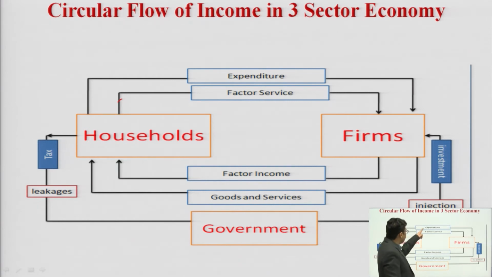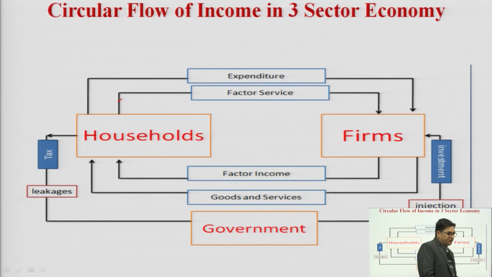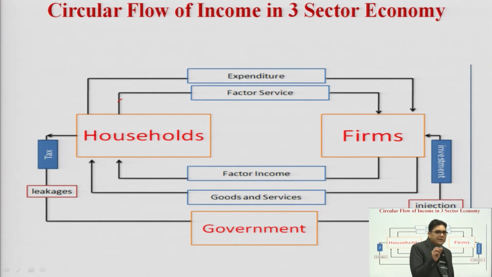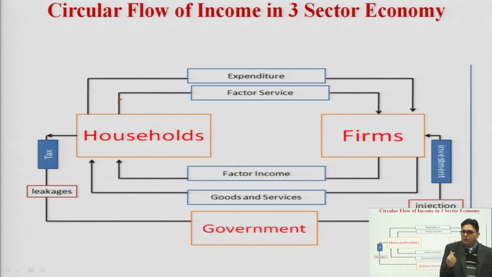Next, it is the expenditure which is made, and the third it is about the goods and services. Here there is an important concept, leakage and injection. Leakage is what, as I already discussed with you: whatever we have earned, some amount is saved or kept for personal consumption.